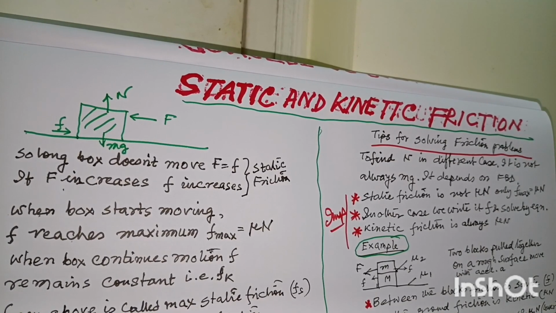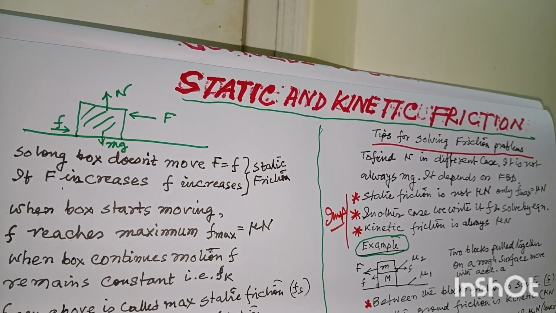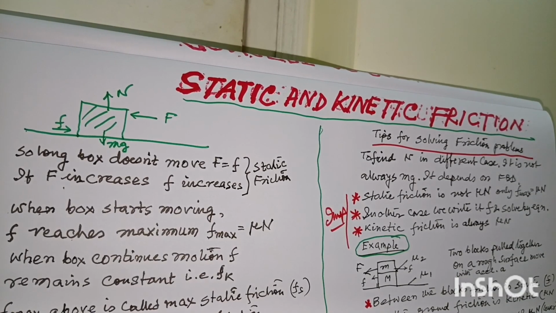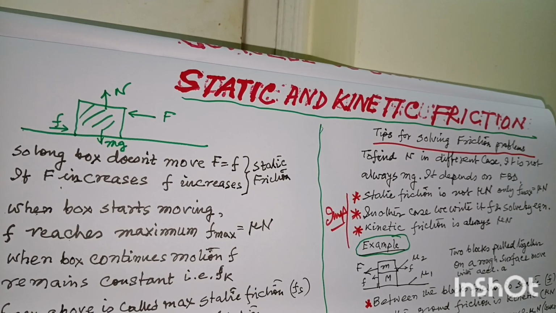Now let us say in the green diagram, a box or a block, anything you can imagine, is at rest on the ground, and it is a rough ground. You know that there is mg downward and N upward. If a force is given to the box, if the force is not very big, then the box may not move. But if we keep on increasing the force, at a certain time it will start moving. So what happens?